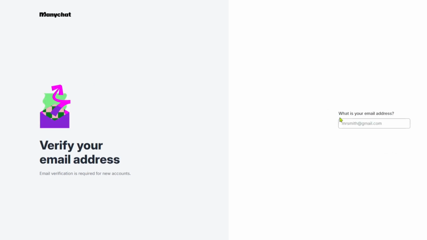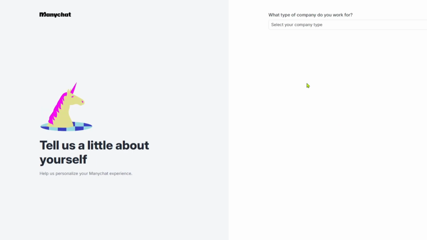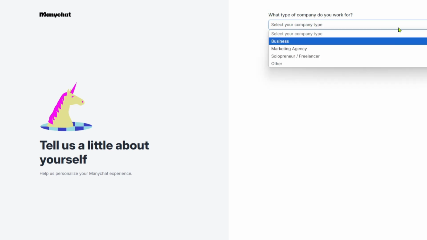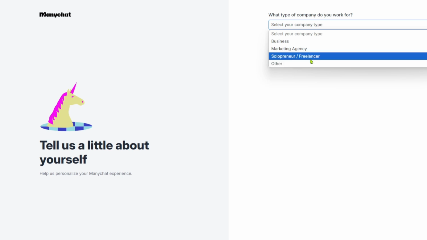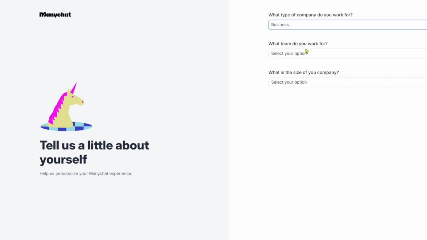Here, it will ask you to verify your email address, so you simply want to enter it inside. Right after that, it will ask you these questions. What type of company do you work for? You can just click on this drop down menu. From here, you have options like business, marketing agency, freelancer, and others. In my case, I'll just choose business.